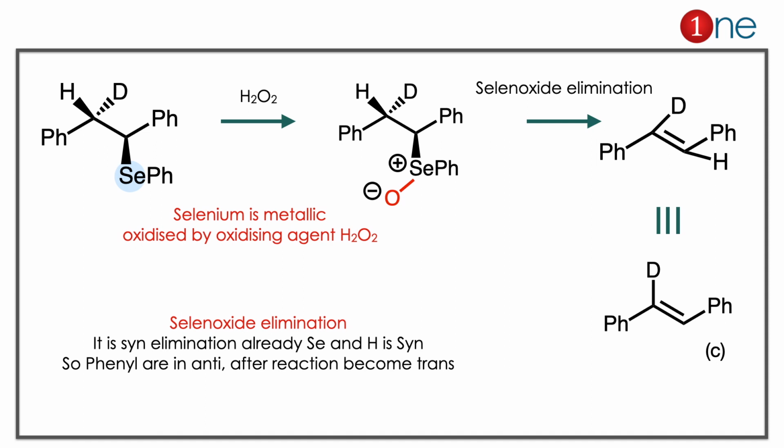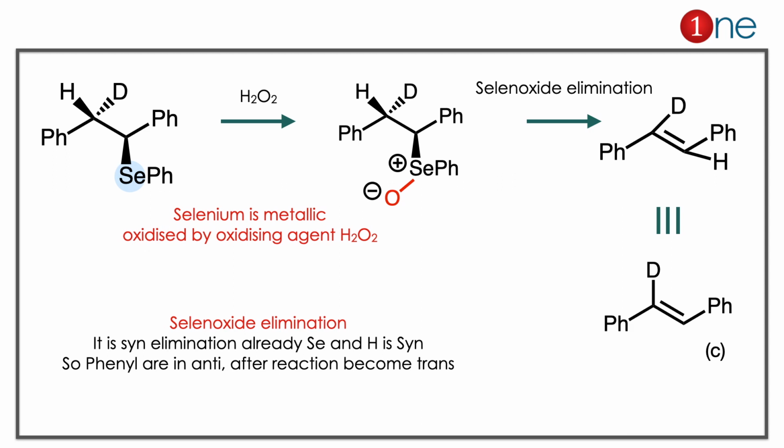Selenium has kind of metallic behavior. It's like a metal, it always absorbs the oxygen. So it is oxidized by hydrogen peroxide, and you have selenium oxide. You have to always think of selenium oxide elimination. So it is like methanol elimination, it's a selenium oxide elimination. It is like PhSeOH elimination. It's like thiol, so it's kind of a phenol analog.